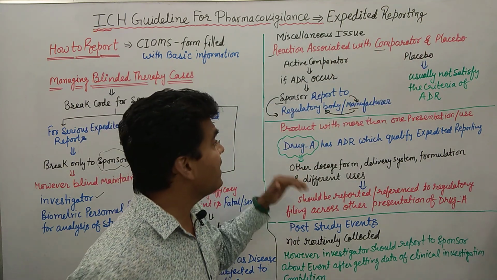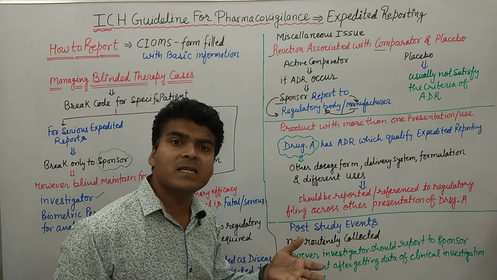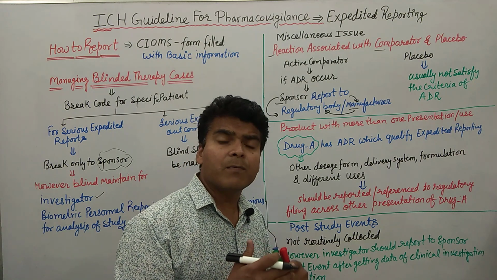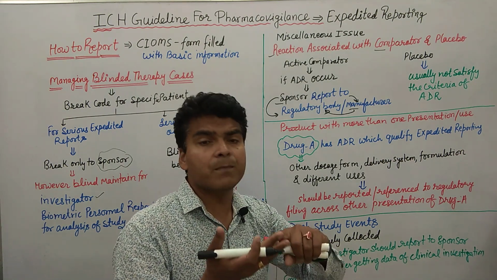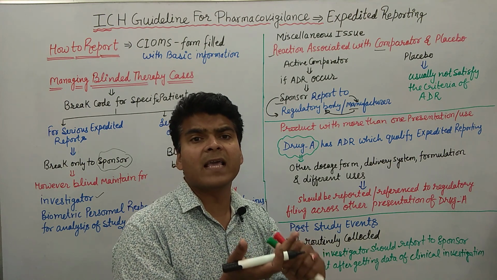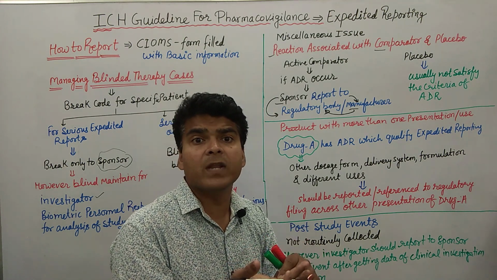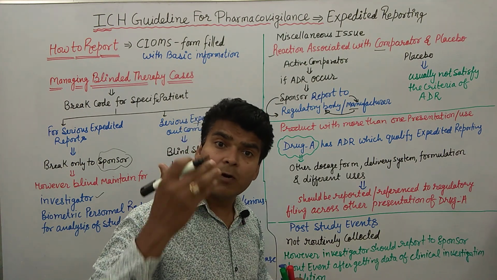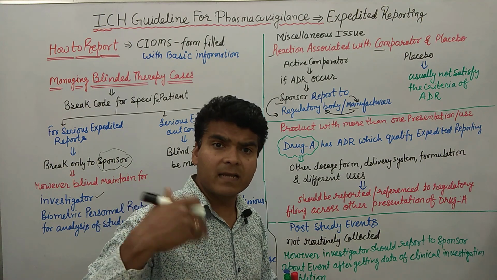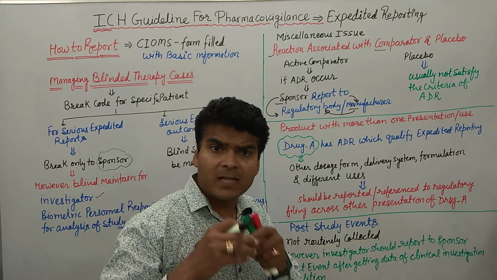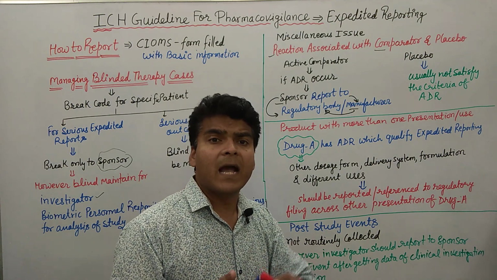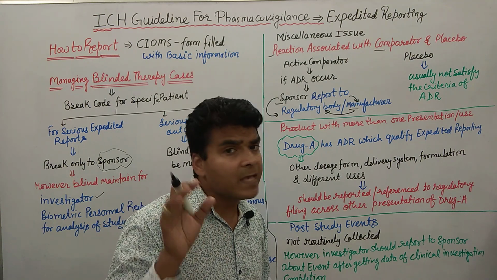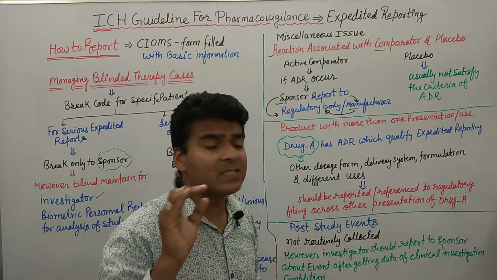Then further, what we have is a product with more than one presentation or use. Sometimes we are doing a clinical trial and one product has so many dosage forms. Suppose a product is for IV injection or IM and subcutaneous, as well as an oral formulation, and other kinds of formulations. The product also has multiple uses, like cardiovascular events, hypertension, as well as arrhythmia and two or three more conditions. So we are checking for one condition. In that case, what do we need to do?